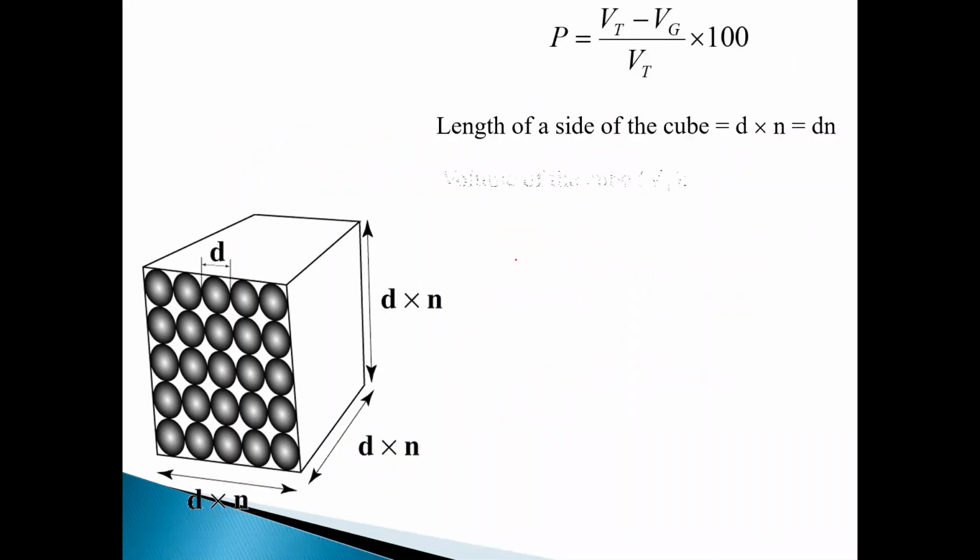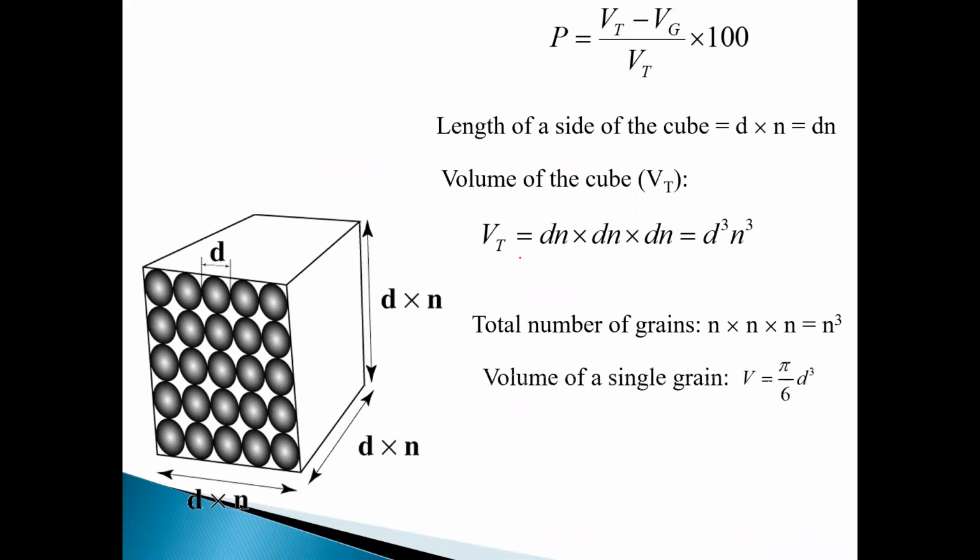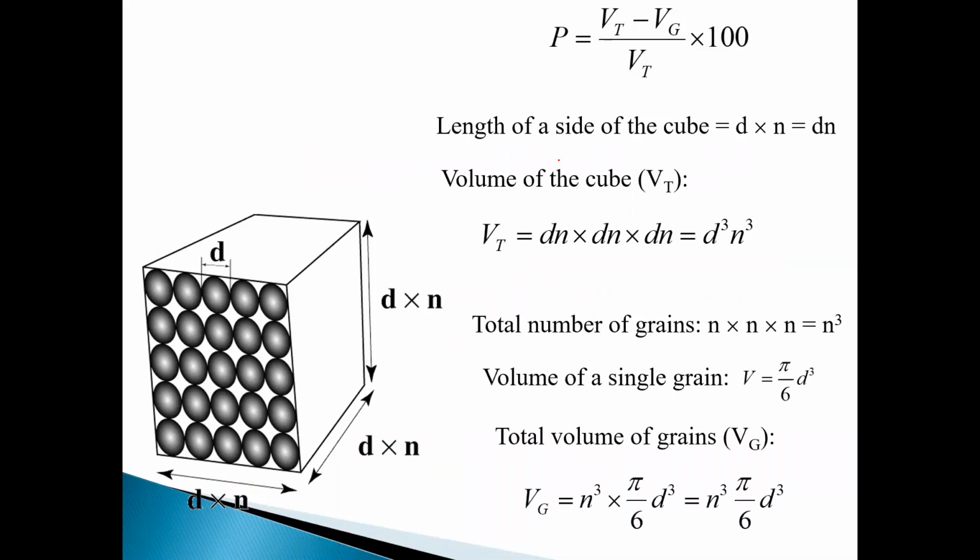The length of the side of the cube is dn. So the total volume of the cube will be length, width, and height: dn times dn times dn, that is (dn) cube.